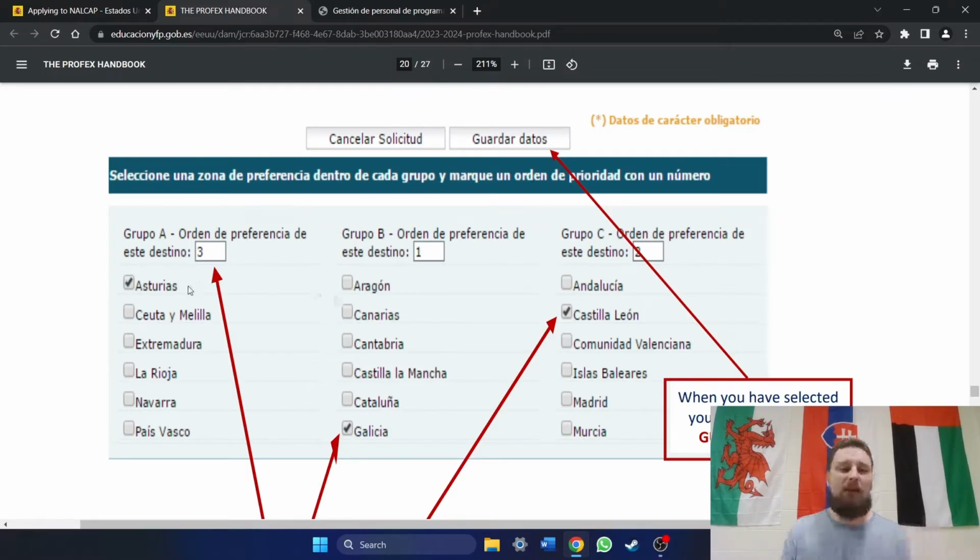So you cannot pick Asturias over here on the left as your first preferred, Extremadura as your second preferred, and then País Vasco as your third preferred. You can't do that. You have to pick 1 from each column. So just keep that in mind. And one thing that's super helpful if you just don't know about Spanish geography or where things are, pull up a map on Google of the different regions, okay?